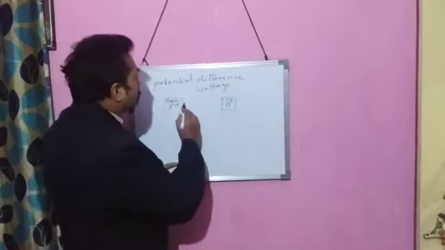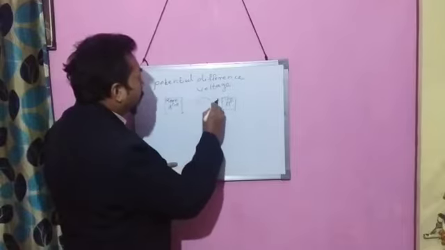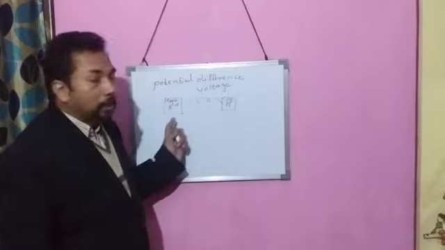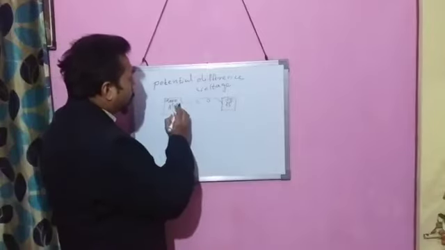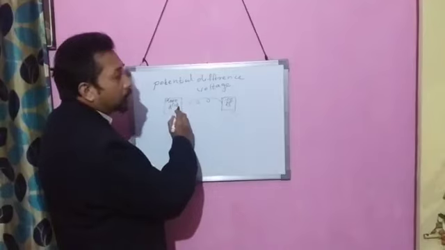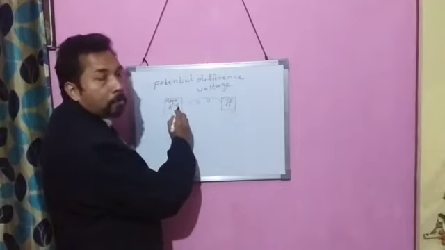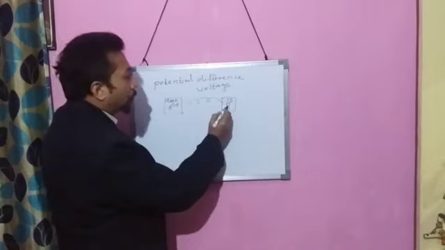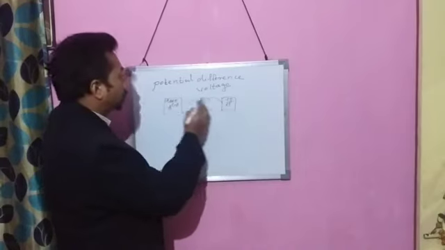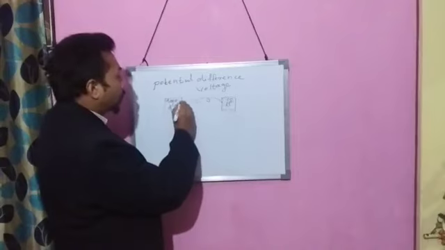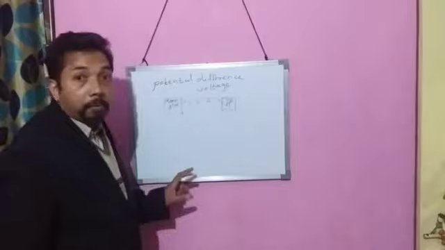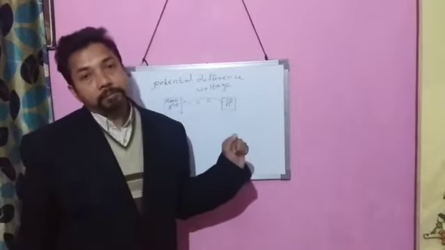And these two bodies are connected with a connecting wire. Then these electrons will flow from the body which has more number of electrons to the body which has less number of electrons. So in this case, electrons will go from A to B.